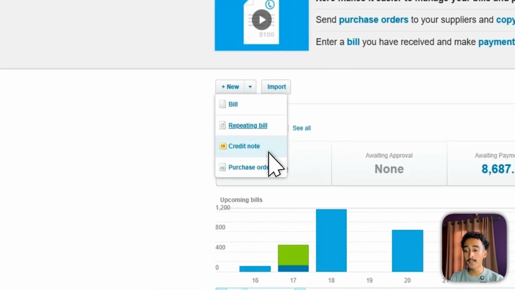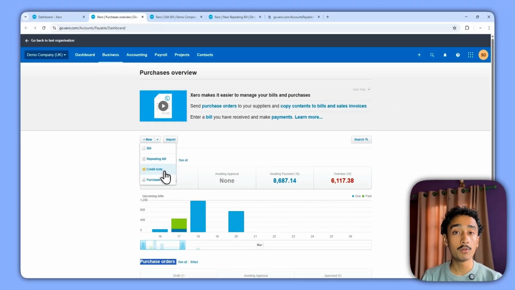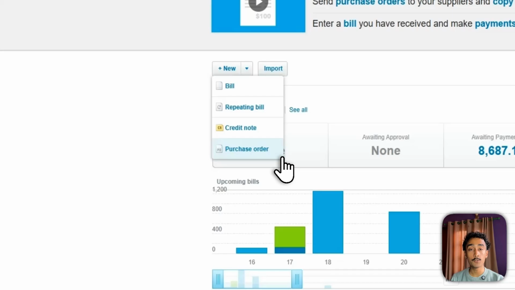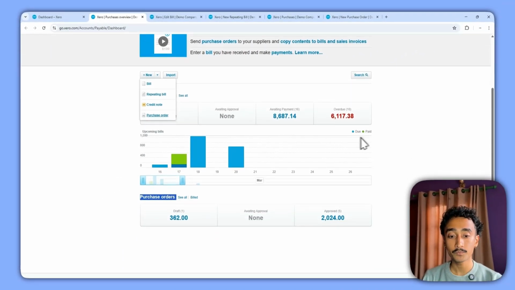The next one is credit note. So if you're not already familiar, credit notes are basically returns or refunds that you have asked for from your supplier. So these credit notes basically offset the purchase invoices that you've already posted in Xero. For example, you ordered a subscription from Microsoft for £6, but you did not need the feature that was an additional £3. So you can just put in a credit note that deducts the £3 from the £6 subscription that you have posted in purchase invoice. And the next part is purchase order, as we have discussed below.